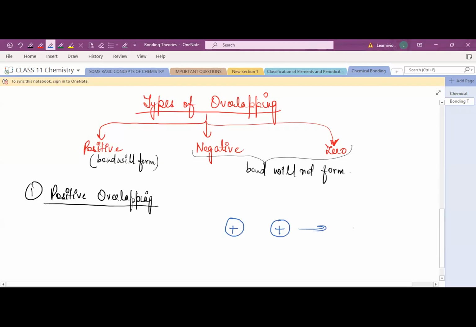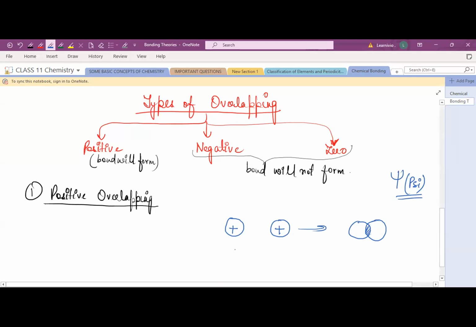Then the overlapping between these two leads to the formation of a bond. This type of overlapping with the same sign of wave function psi, which we discussed in the atomic structure unit, leads to the formation of positive overlapping.